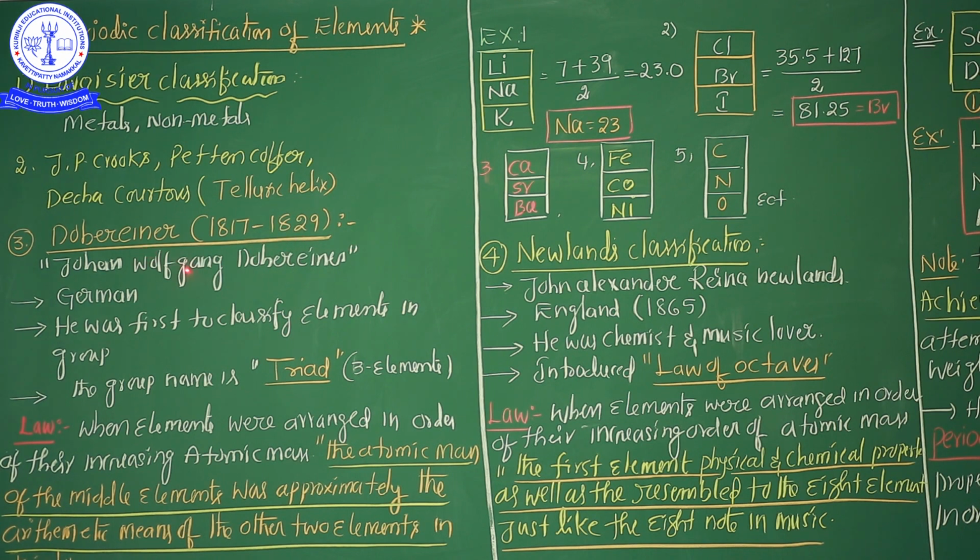These are the unofficial classifications, but officially, who first attempted the classification of elements? Döbereiner. His full name is Johann Wolfgang Döbereiner, and he is a German scientist.